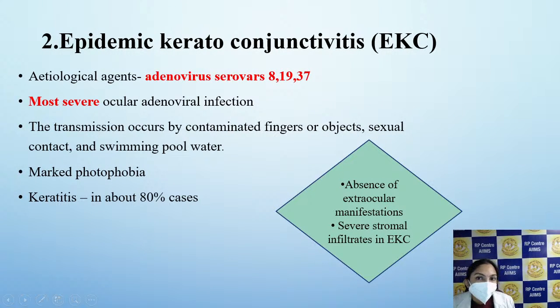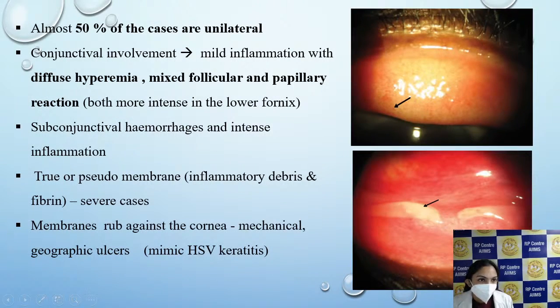Now coming on to epidemic keratoconjunctivitis, the etiological serotypes are 8, 19, 37 and 54 are also implicated. It is the most severe. The transmission is the same, by personal contact, swimming pool water, etc. There is marked photophobia, and the most important feature is that it will result in keratitis in approximately 80% of cases. But there will be minimal extraocular manifestation, but severe stromal involvement, which will differentiate it from pharyngoconjunctival fever. 50% of cases are unilateral here.